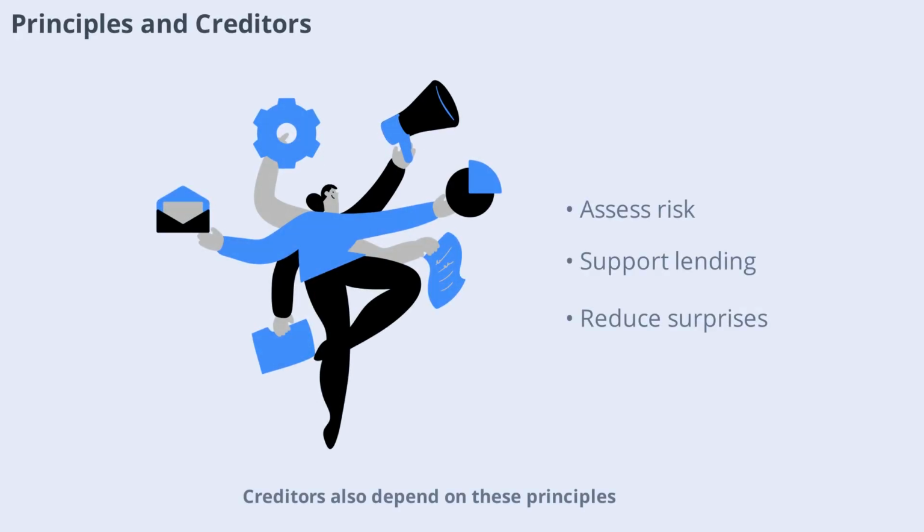Creditors also depend on these principles. They use financial statements to assess a company's ability to repay loans. Consistency, conservatism, and full disclosure help creditors evaluate risk and make lending decisions with greater confidence. This reduces the likelihood of surprises and supports healthy business relationships.